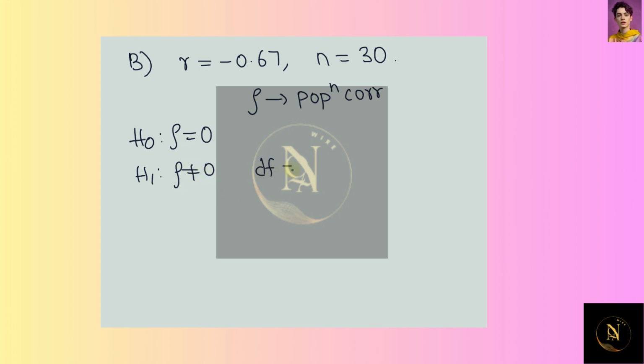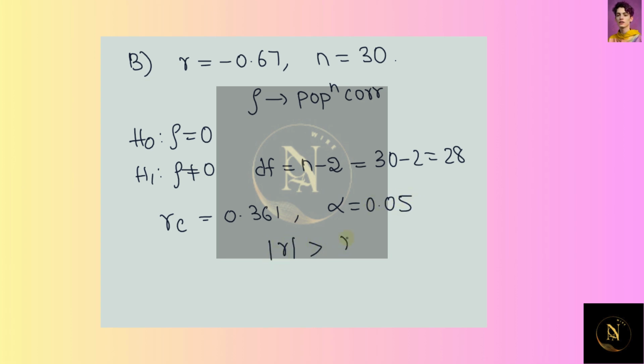Here degrees of freedom is n minus 2, that is 30 minus 2 equal to 28. So the R critical value will be 0.361 for alpha equal to 0.05. Here the mod R value is greater than R critical, so we have to reject the null hypothesis H0.